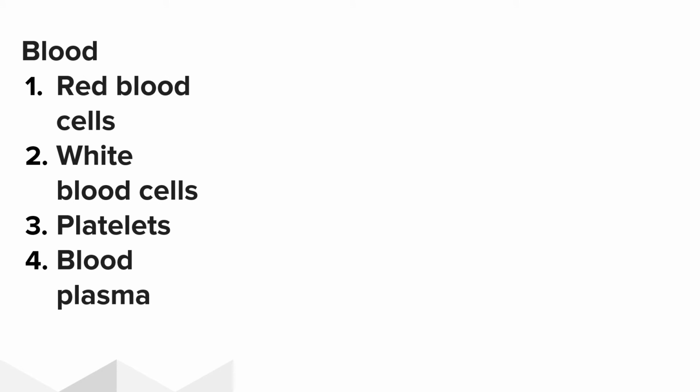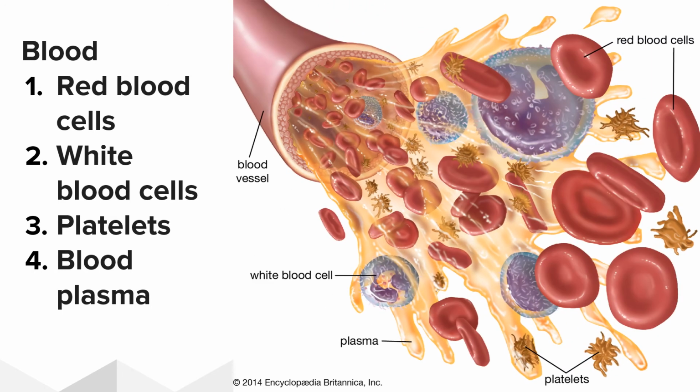So let us understand the components of blood. The blood consists of the blood plasma, that is the liquid part of the blood in which the blood cells will be floating. There are three main blood cells present in the blood. One is RBC, that is the red blood cells. It is also called by the name erythrocytes. It is responsible for giving red color to the blood and it is also responsible for transporting oxygen. The hemoglobin present in the red blood cell is responsible for carrying the oxygen.